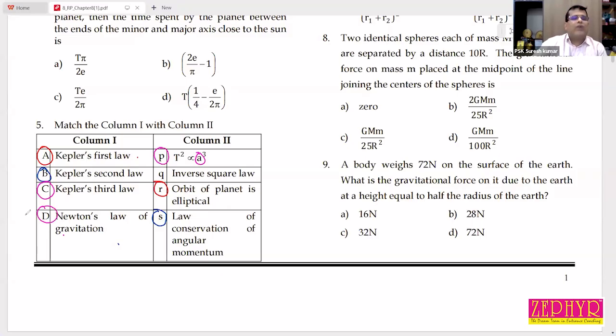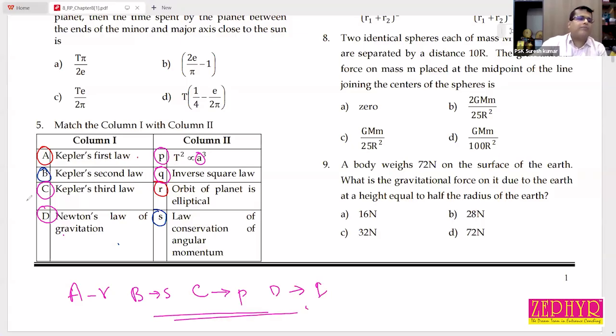Last one, Newton's law of gravitation: inverse square law. So A matches with R. B matches with S. C matches with P. And the last one, D matches with Q.